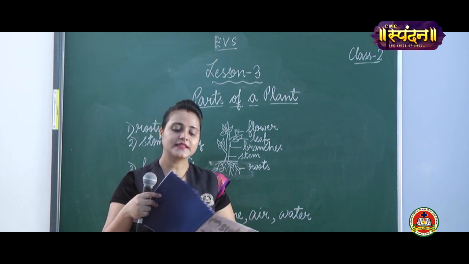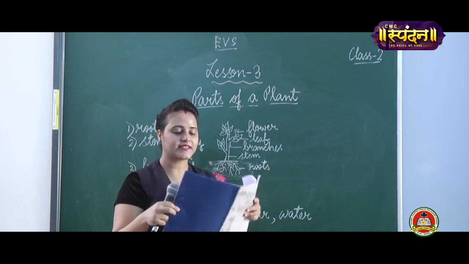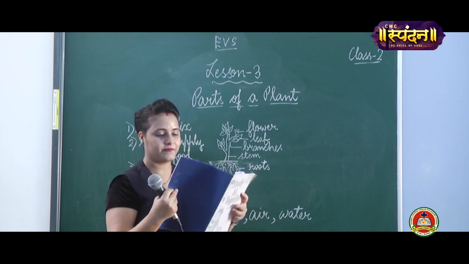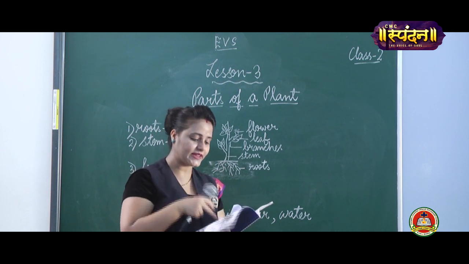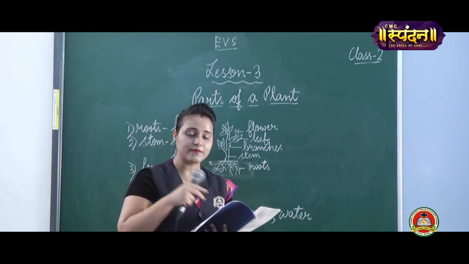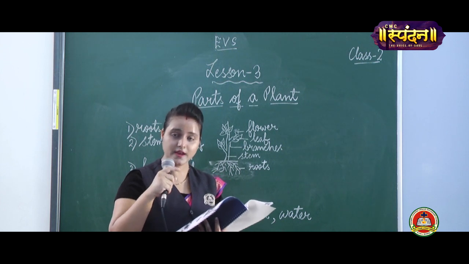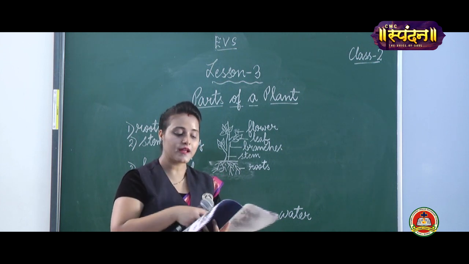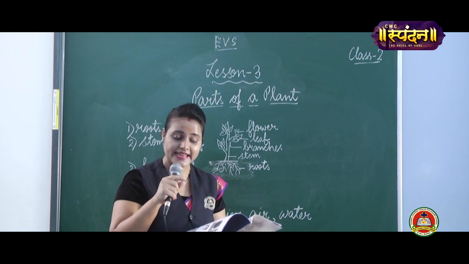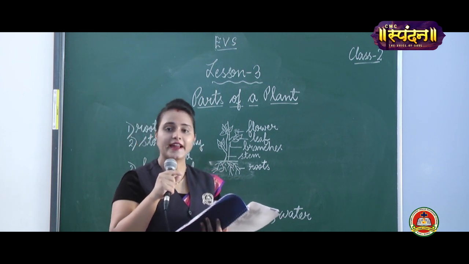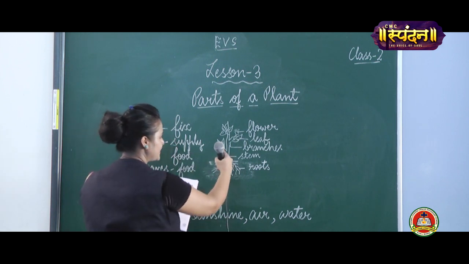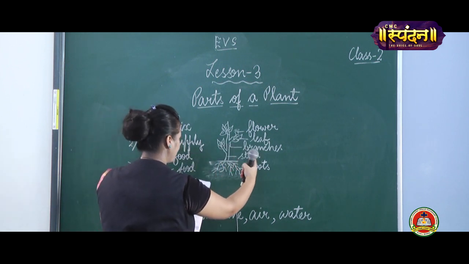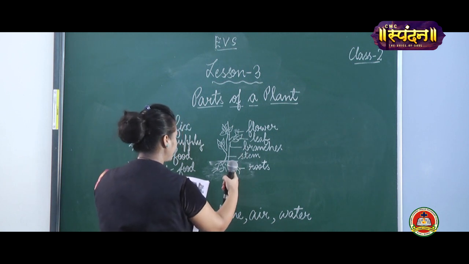Next term is stem. What is your next term, my dear children? Stem. Stem helps a plant to remain straight. What does the stem do? Helps the plant to remain straight. It has what? Branches, leaves, flowers and fruits. What all things can you see with the help of a stem? Stem has branches, leaves, flowers, fruits.